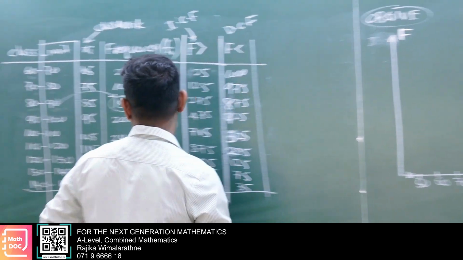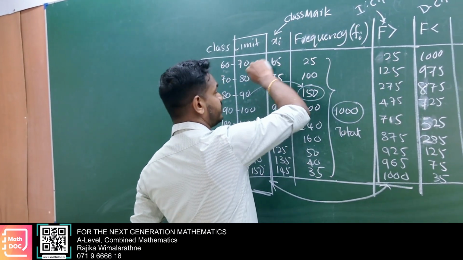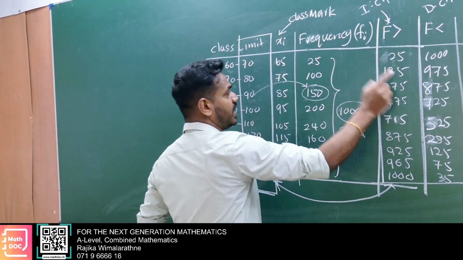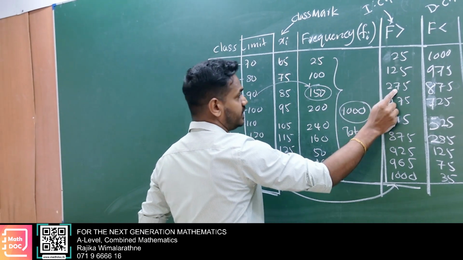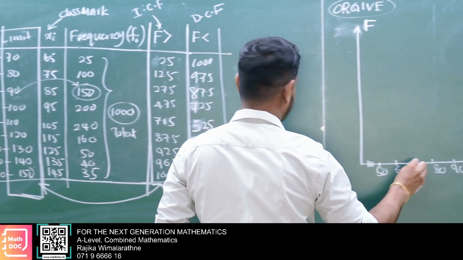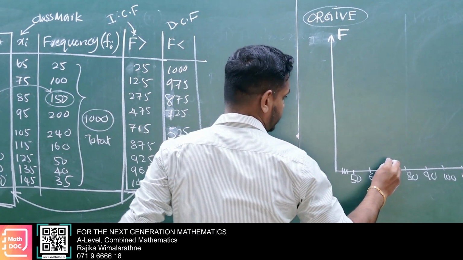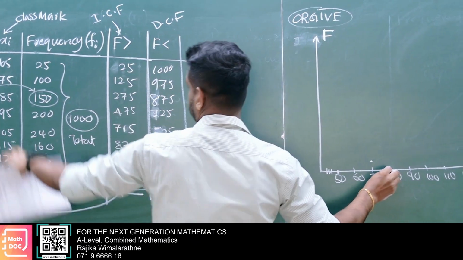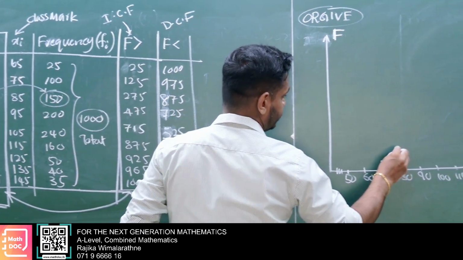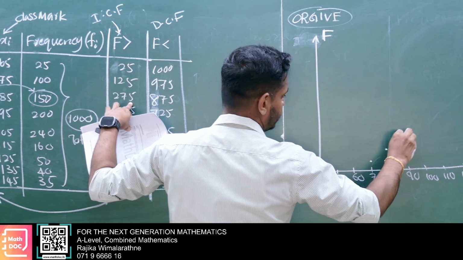Now, with this upper limit, 70, you plot 70 with 25, 80 with 125, 90 with 275. You plot it. Then 70, 25, 80, 125, 90, 275, and so on.